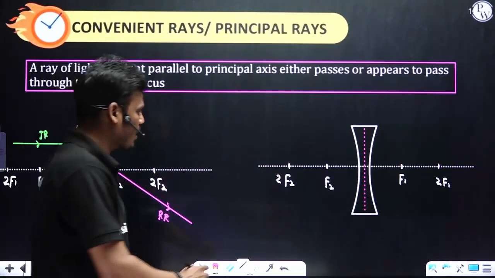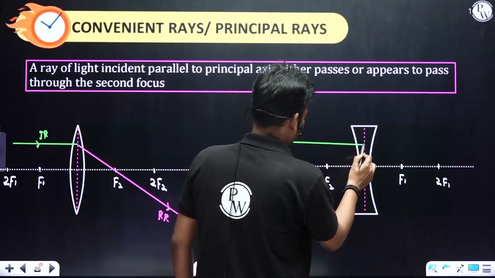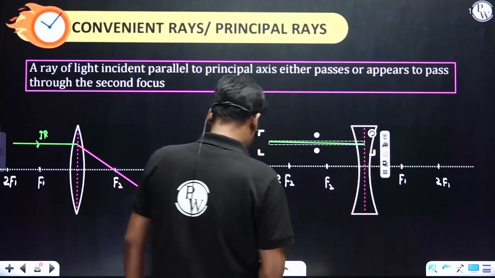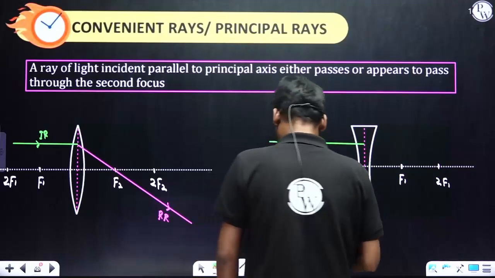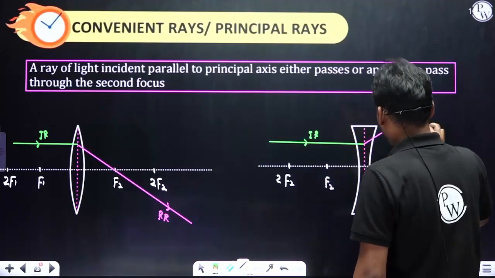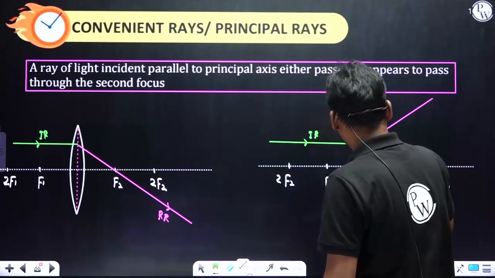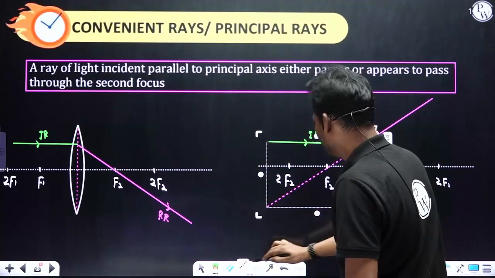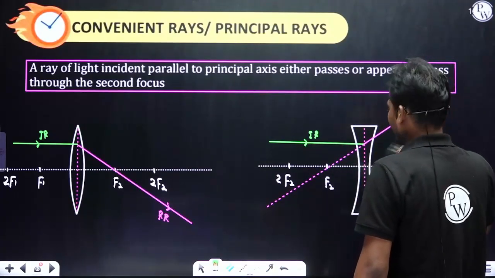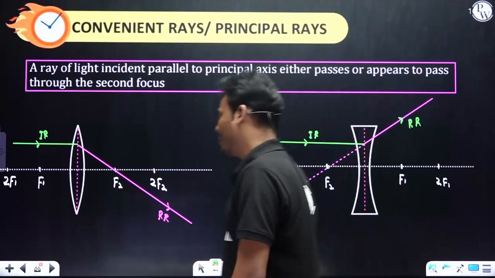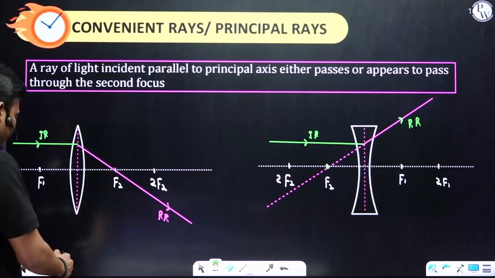But in case of a concave lens, let's consider an incident ray. As it is a diverging lens, it moves like this. But if you retrace backward, it appears to pass through the second focus. So this is the refracted ray. See, it appears to pass through the second focus. Is that clear? Next one.